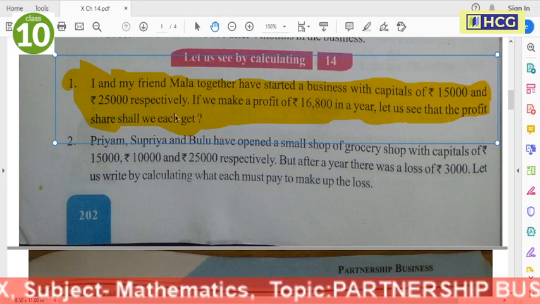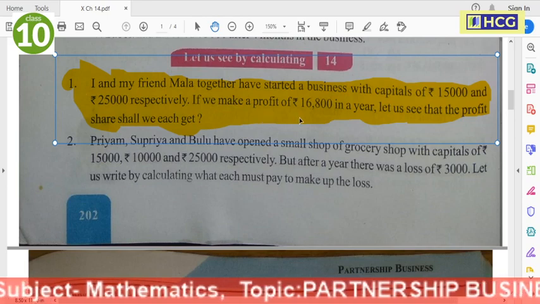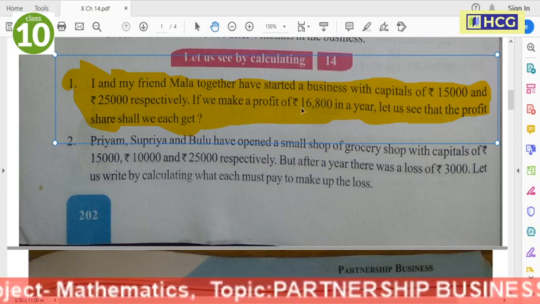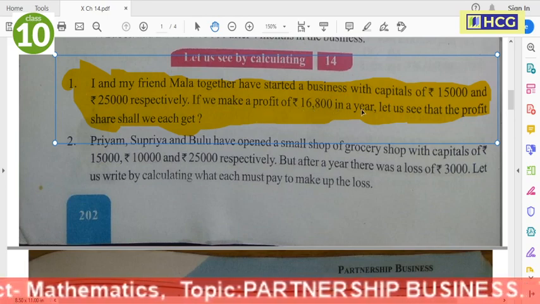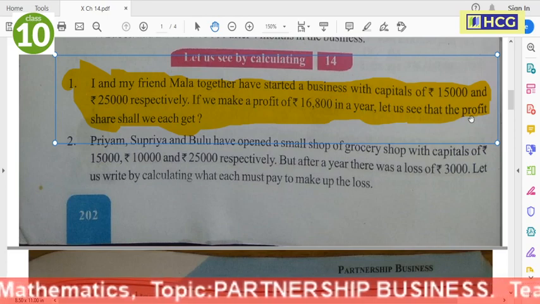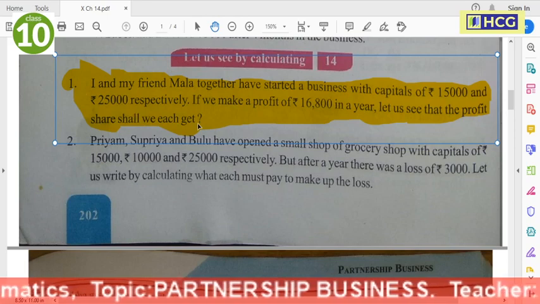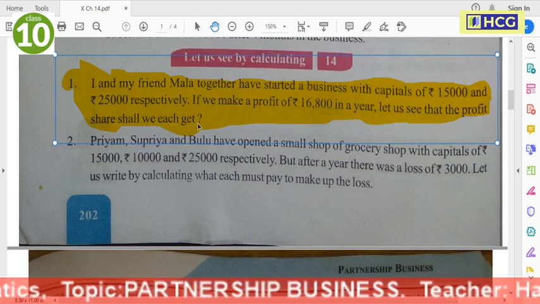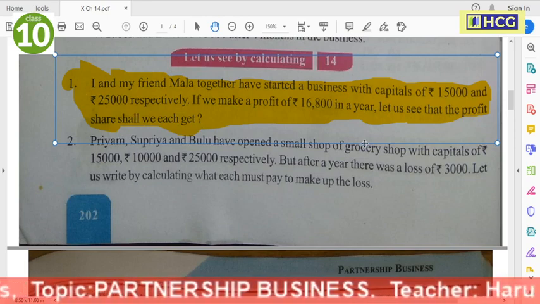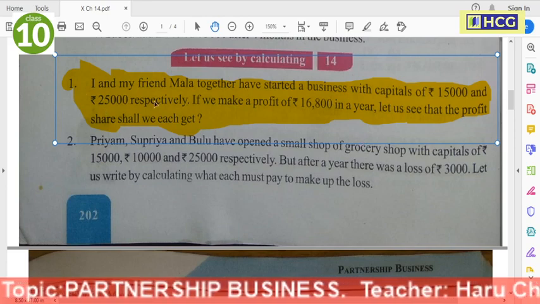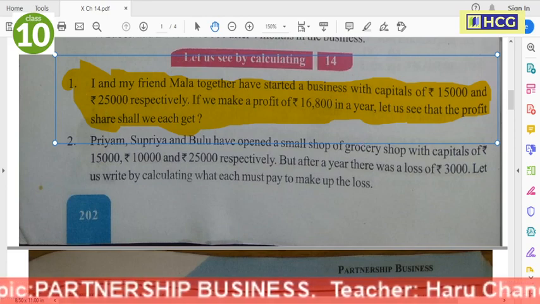These are the capitals. If we make a profit of rupees 16,800 in a year, let us see what profit share we each get. Total profit is 16,800. Now calculate the profit share of each person.